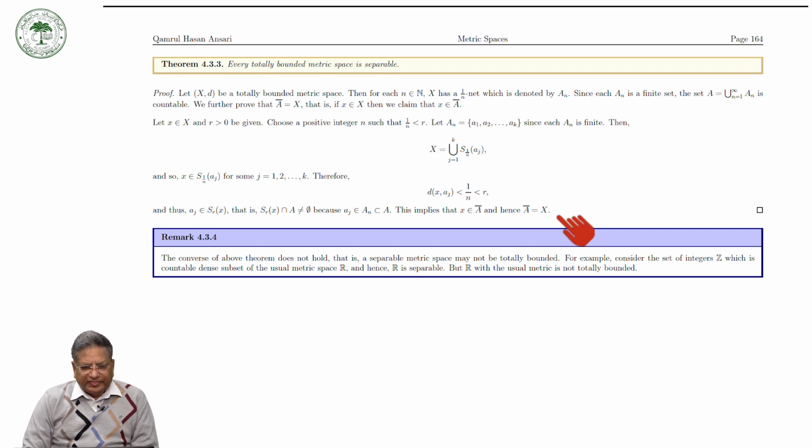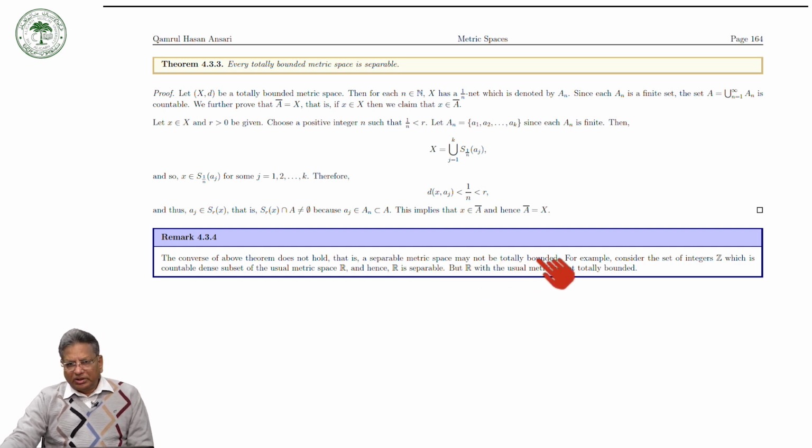Now, is every separable space totally bounded? No, it is not true. The converse of the above theorem does not hold. That is, a separable metric space may not be totally bounded. For example, the set of integers is a countable dense subset of the usual metric space R, and hence R is separable.